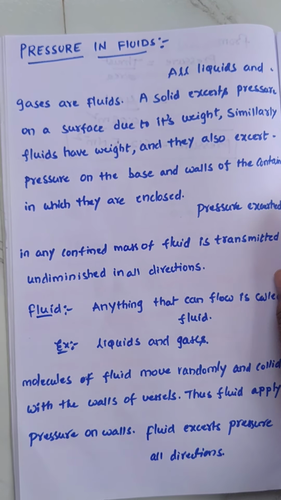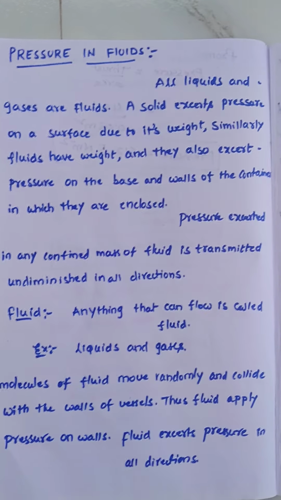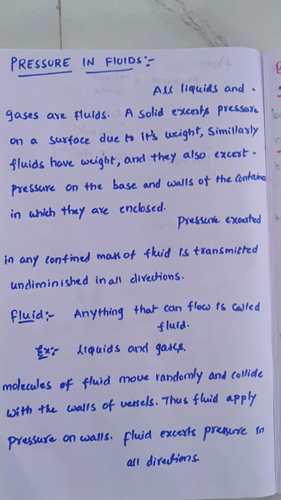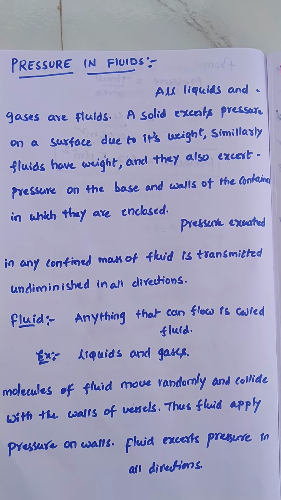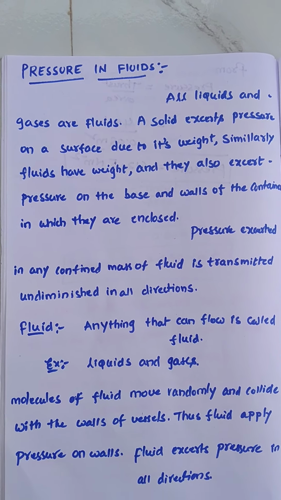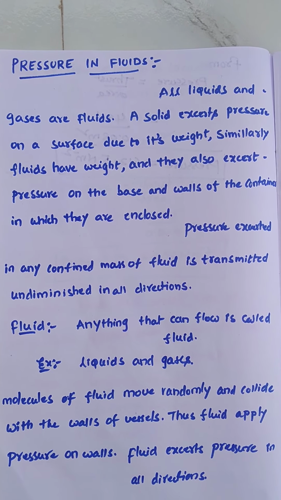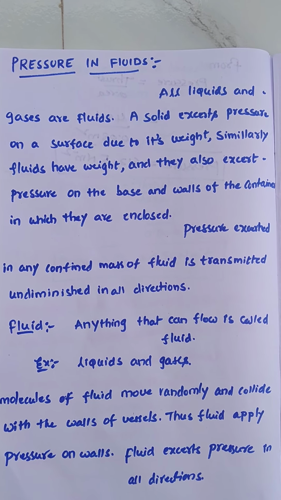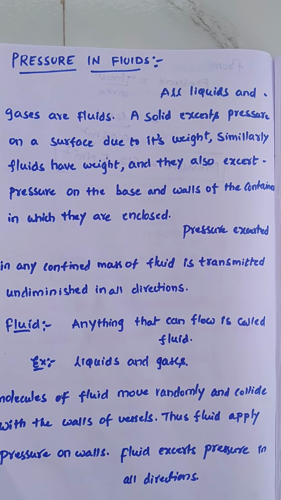The first one is pressure in fluids. We already discussed pressure in fluids, but before that, first I want to tell you about pressure. How can we define pressure? Pressure is nothing but normal force acting per unit area of cross section, or thrust per unit area of cross section. When some force acts on a particular area of cross section, then pressure exists.